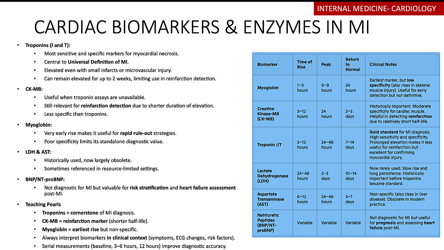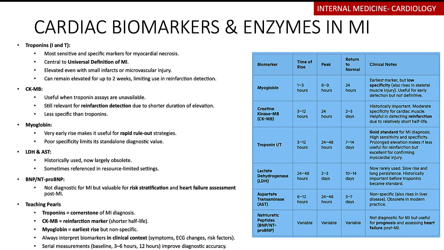Now, just before we actually leave the discussion on MI, I just wanted us to talk a little bit about cardiac biomarkers, as well as the enzymes that we use in MI, because it's very important to actually remember this for the purpose of your exams. Now, the take-home message that I want you to keep in mind is that the quickest marker, or the earliest rise that is going to rule out your MIs within the first 3 hours, is going to be your myoglobin. It's the earliest marker. So within 1 to 3 hours, if the heart is being infarcted, the levels will rise.